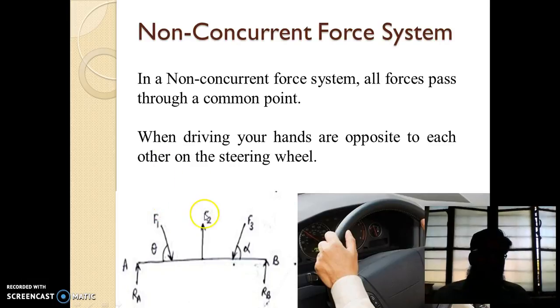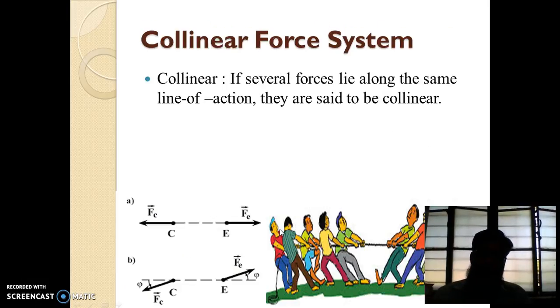Another practical example is the steering wheel. See, this person is applying force at two different points.